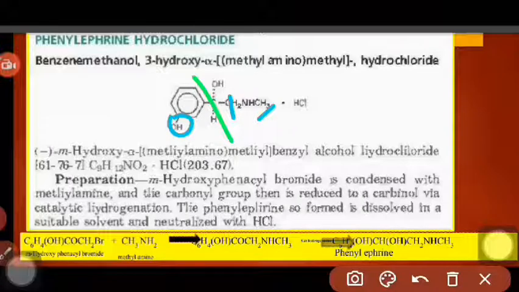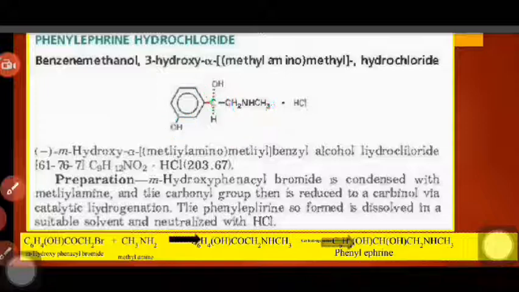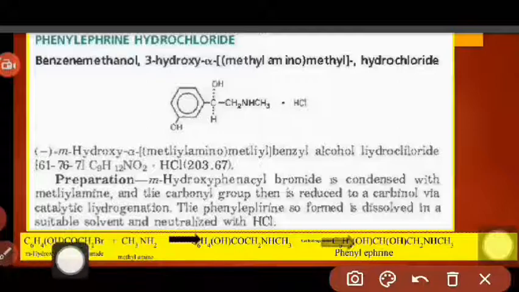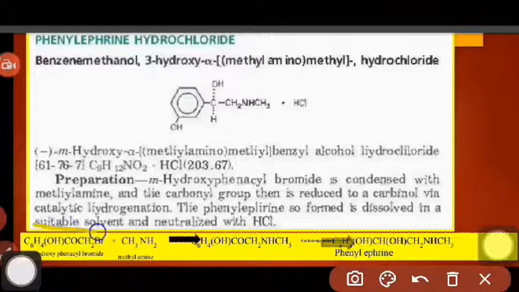For this drug we have a synthesis. That is given here like meta hydroxy phenacyl bromide, that is given in this point, meta hydroxy phenyl acyl bromide.